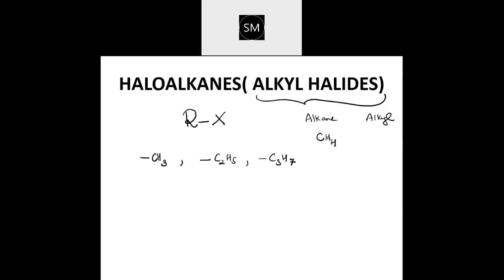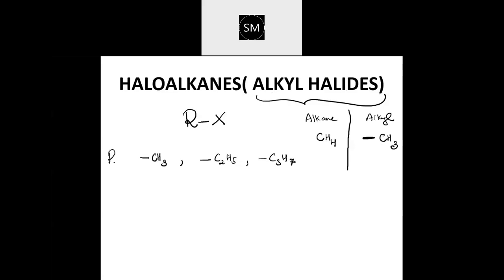If you remove one hydrogen, one hydrogen less, then if I write one bond here, that one bond will be satisfied by some group, and with one hydrogen less, CH3, this will become alkyl. So here the simple one I've taken, that is methyl. So one hydrogen less than the alkane is called alkyl. Correct? Very good.